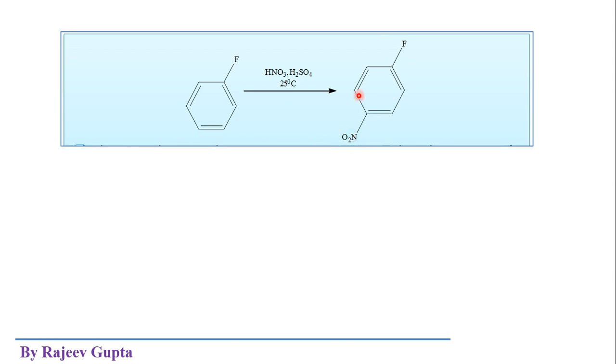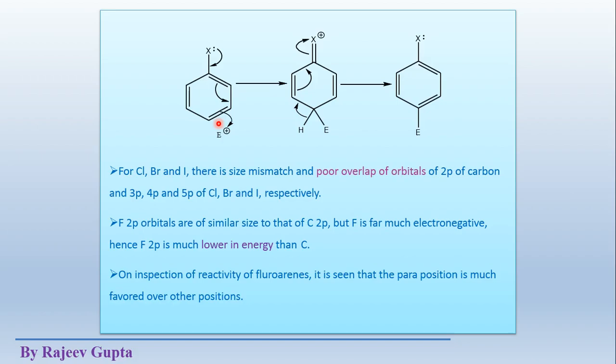So this compound is the major product in the case of fluorobenzene. But in the case of chlorobenzene, bromobenzene or iodobenzene, we may get both ortho and para compounds, almost in the same amount.